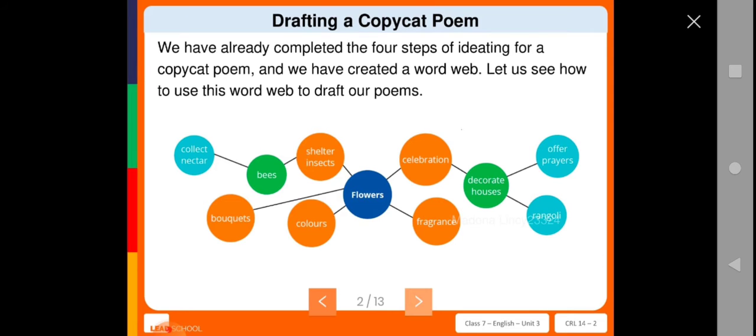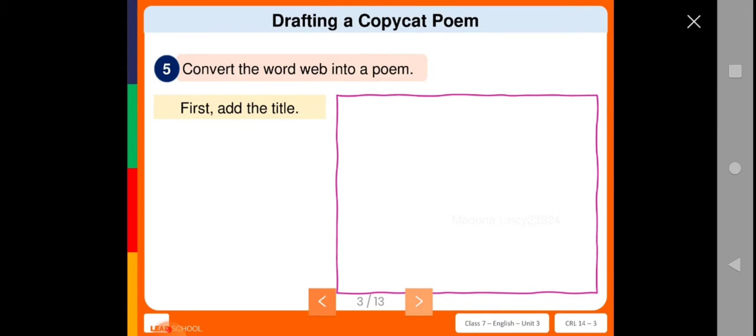So here is the word web which has been drawn, showing the uses of flowers. Let us learn how to draft a copycat poem by using this word web. First, you have to add the title for your poem. That means you have to choose a specific title, which is the main subject of your poem.